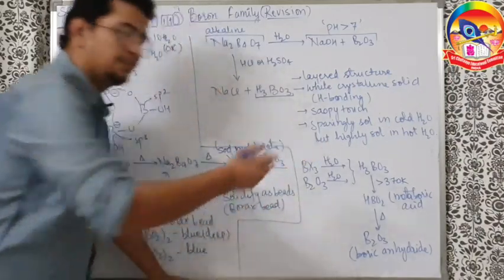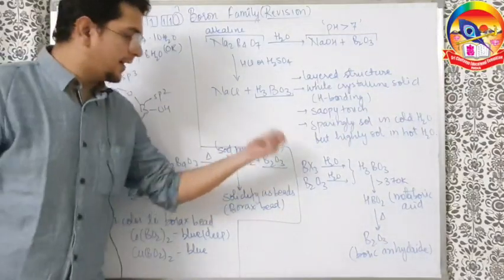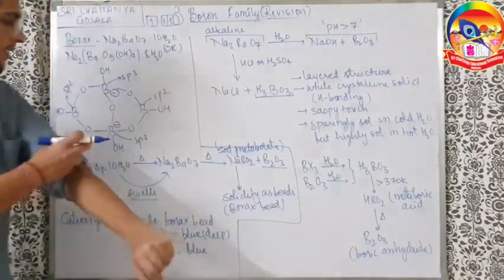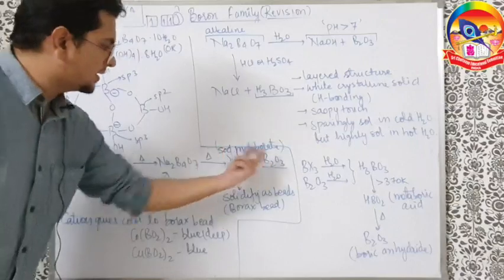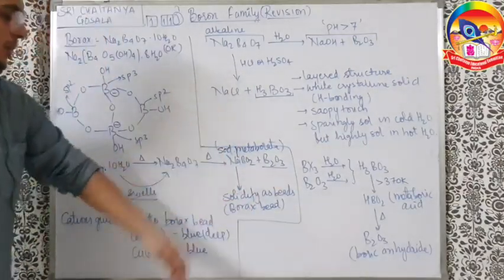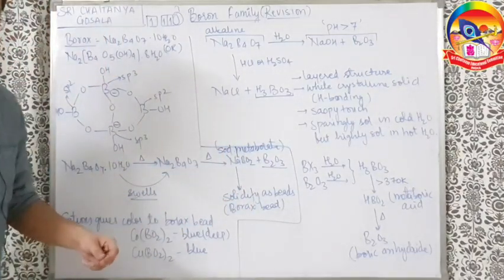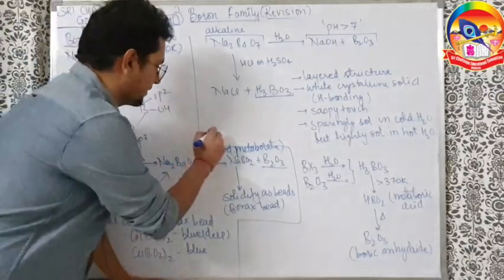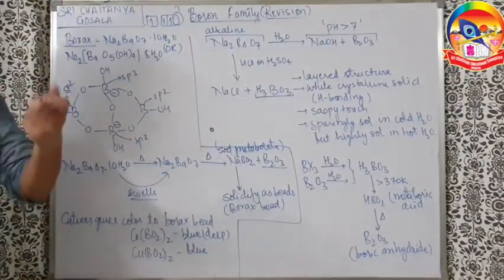And B2O3 is boron oxide, also known as the anhydride of boric acid. I will talk about that at the end. So NaBO2 and B2O3 solidify together to form a borax bead, a bead-like structure. Bead means small spheres like this, small spheres which are white in color.